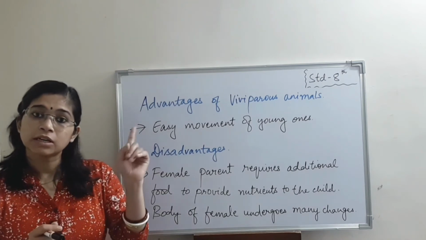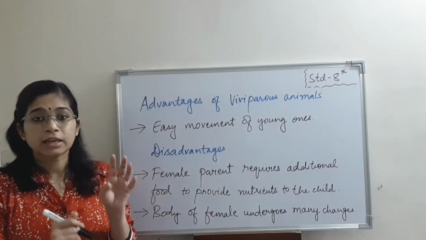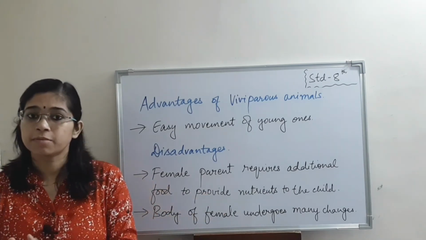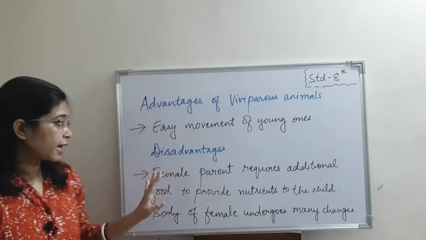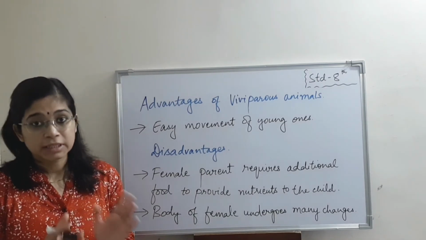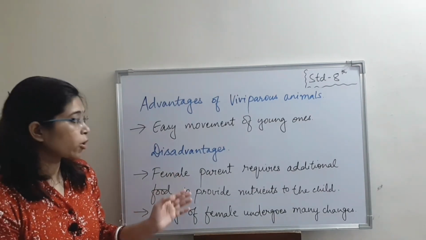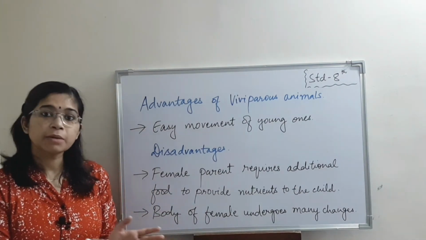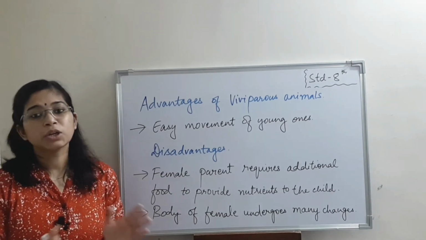As you have seen in oviparous organisms, the changes take place only in the eggs, and after the eggs the hatching takes place. So various changes take place in the body of an organism but not the parent body. Whereas in viviparous organism, the changes take place in the mother, or you can say the female parent. Okay. The second point is additional amount of food is required so that the female parent can feed her child in order to give her all the nutrients.